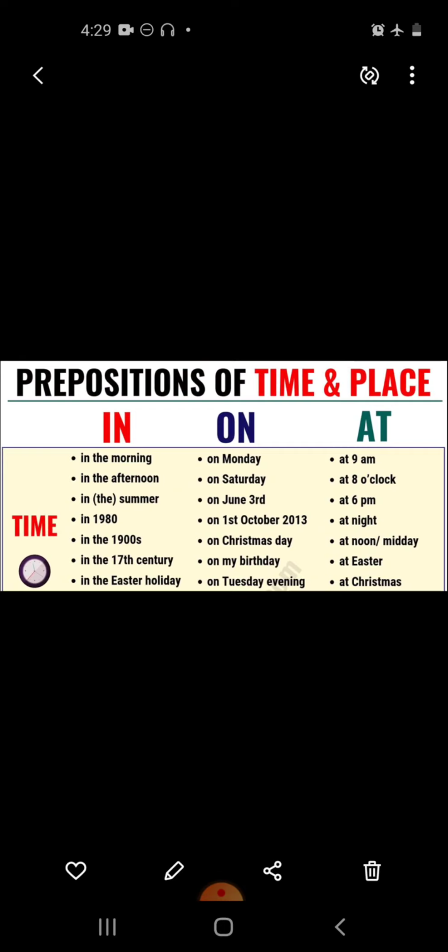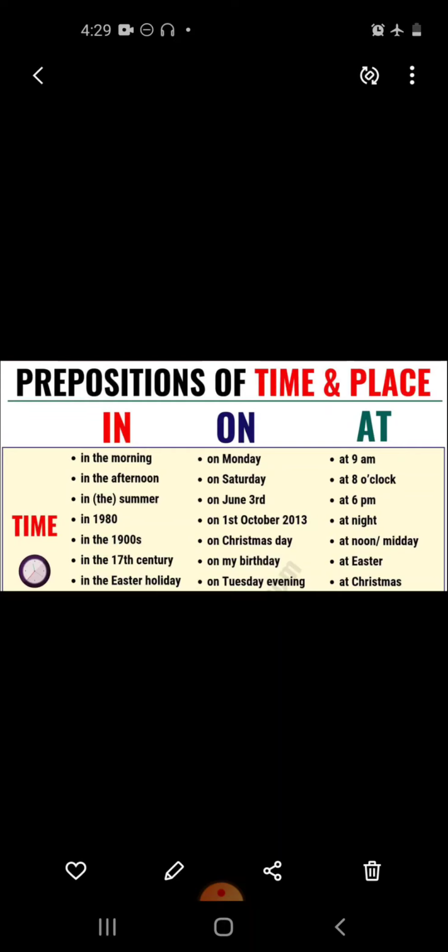Very first, let's start with at. Guys, at is used to show definite time and position. It is also used before villages or colonies. It is also used before noon, night, dawn, sunset, and midnight, and before any special house, place, or residence. At is also used to show the whole period related to any festival, like at Diwali, at Holi. You can see the examples given in this picture. For time: at 9 a.m., at 8 o'clock, at 6 p.m., at night, at noon.